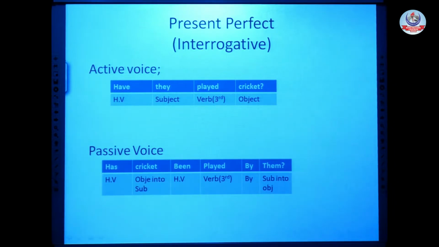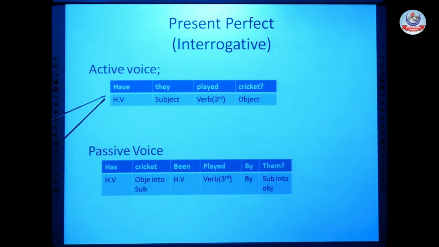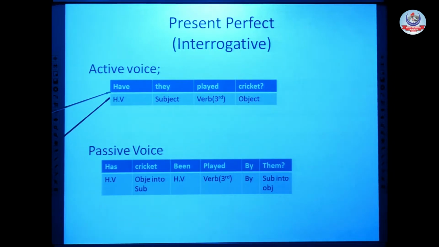Present perfect interrogative sentence. For interrogative sentence, I have already explained that to make any simple sentence an interrogative sentence, what we do is place the helping verb of that specific sentence at the start of the sentence. In that specific sentence, we have a helping verb and a principal verb. This is called principal verb, main verb, and that is helping verb. We place helping verb at the start of the sentence, before the subject. Here we change their position, modify their position somewhat. How? Subject is after the helping verb and helping verb is before the subject.